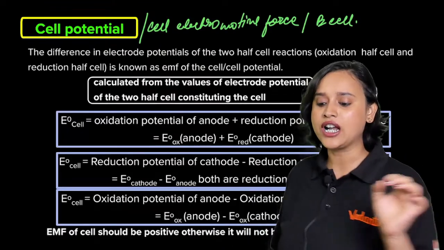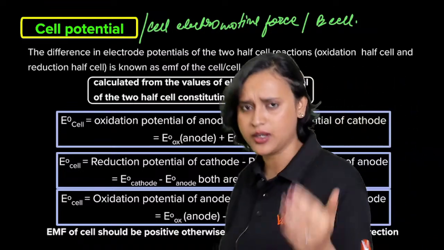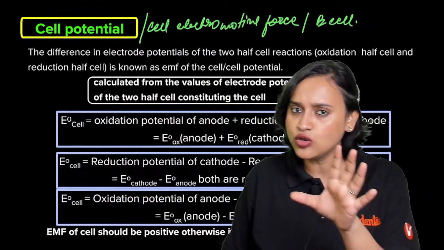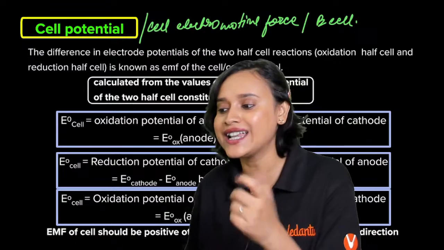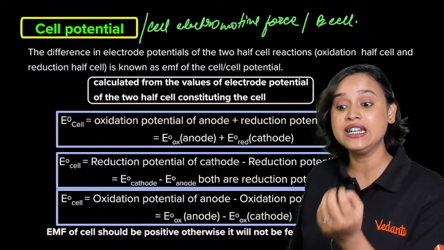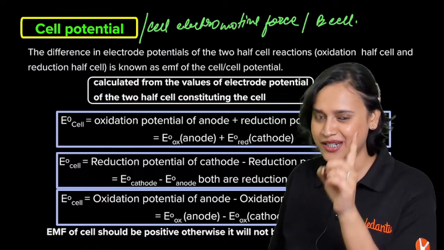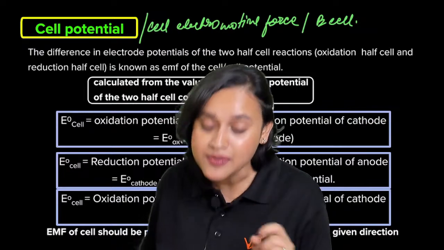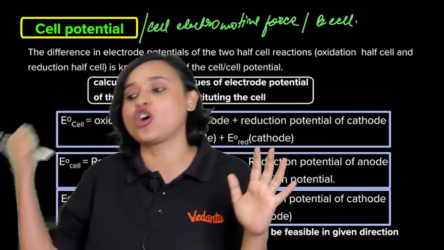Now we come across something that is called cell potential. When we talk about cell potential, did you know that it can also be named certain things? We can call it E cell, we can call it electromotive force. But when does it become electromotive force? It becomes electromotive force when no current is drawn from the cell.